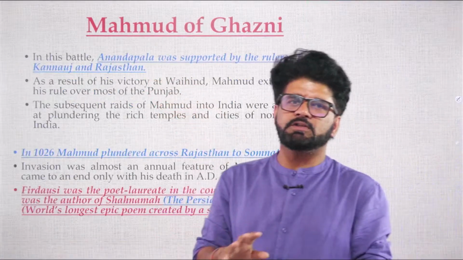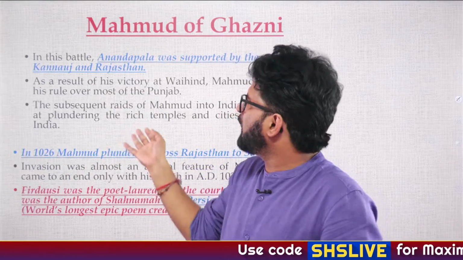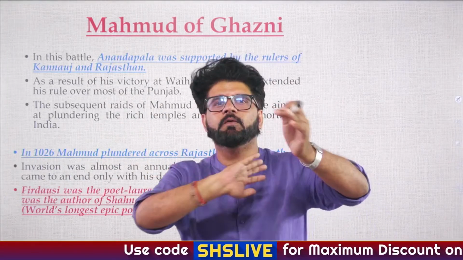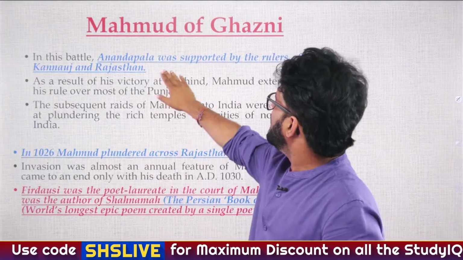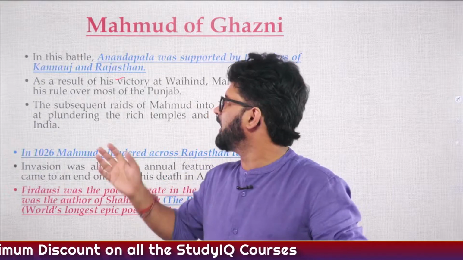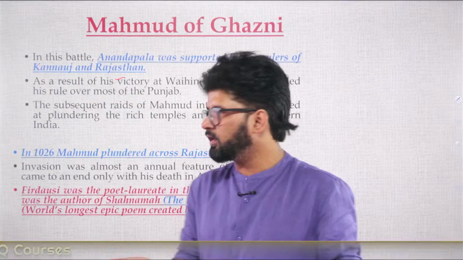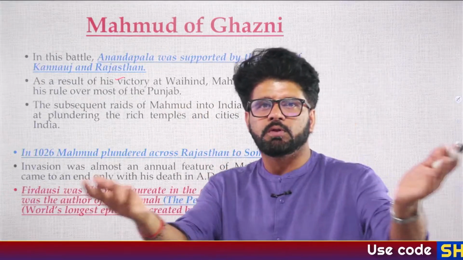And what we have discussed earlier, these northwest frontiers were open and they could have closed it. They should have had far-sightedness. That was not there. Even though in some instances he was supported by some Rajput rulers, but that was few and far in between. He did not get adequate support, because of which the whole Hindu Shahi,